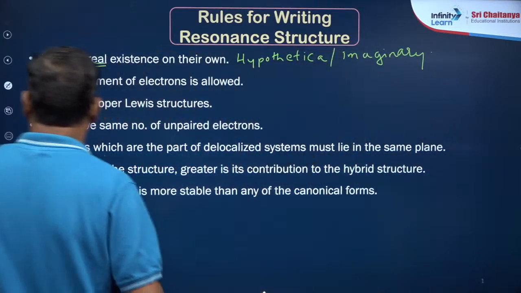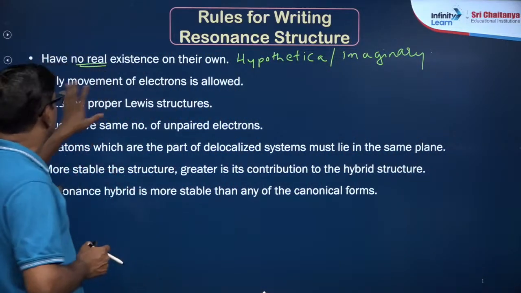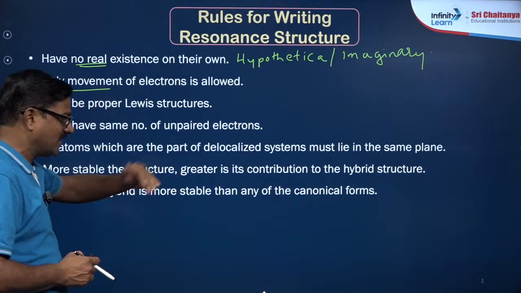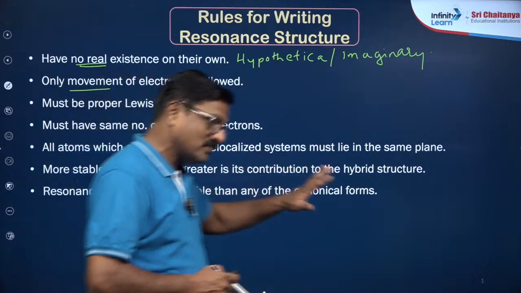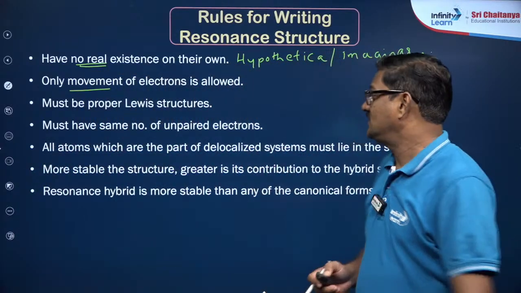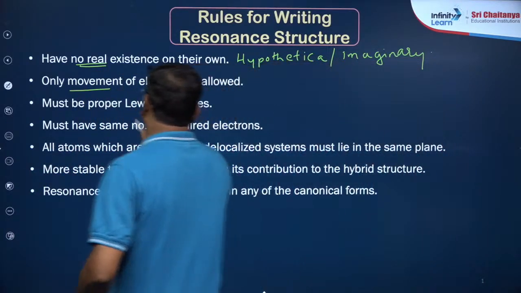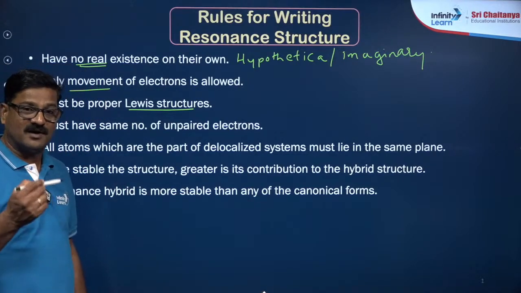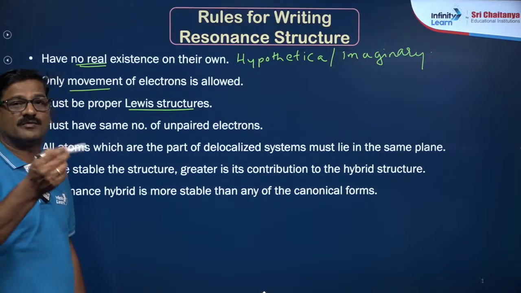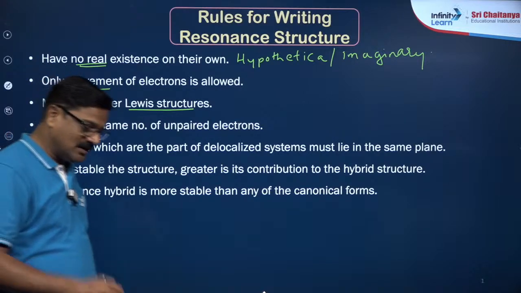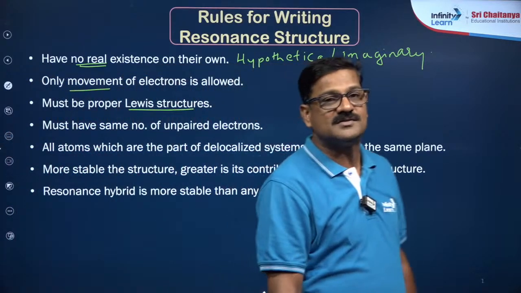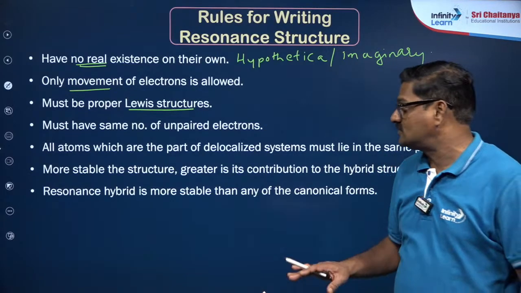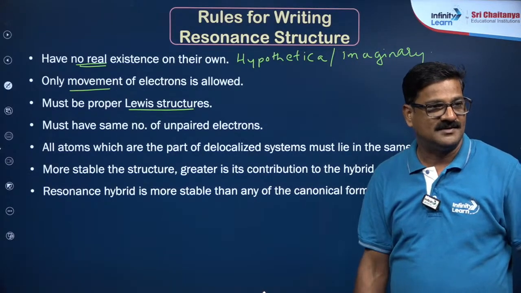So only the movement of electrons is allowed. Only electrons change; atoms don't change, I said. And it must be a proper Lewis structure, and it should follow the octet rule configurations. If anything is out of the valence bond theory rules, the structure is not obeying resonance rules, so you can't draw that.